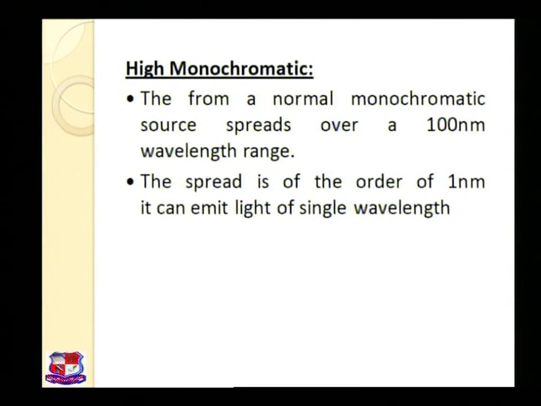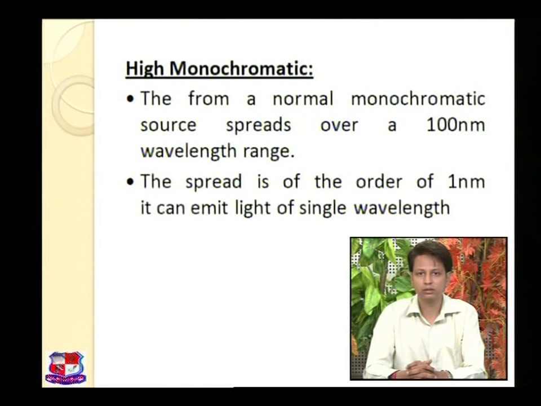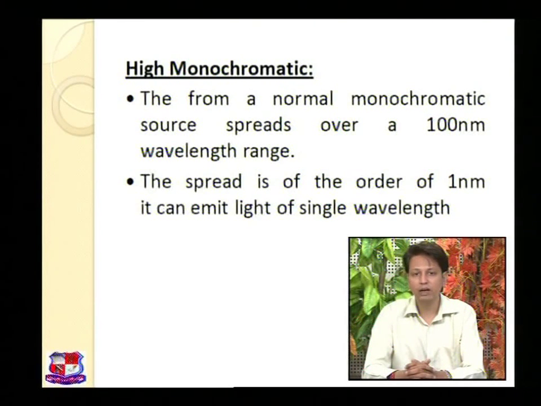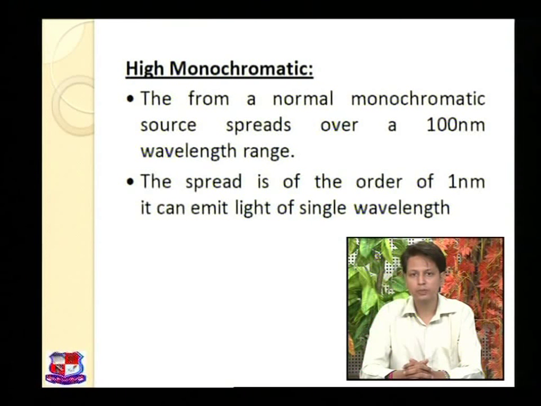Now we are going to the next property, that is high monochromaticity. A normal monochromatic source spreads over a 100 nanometer wavelength range. Whereas laser has a single wavelength, that means the spread of that light is of the order of 1 nanometer and it can emit light of a single wavelength.